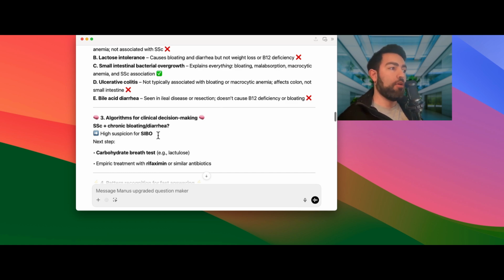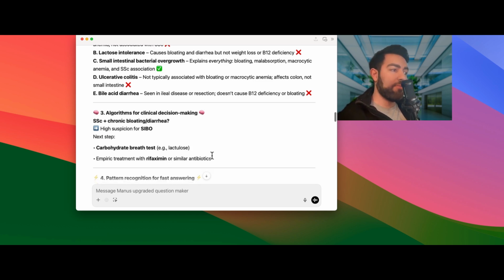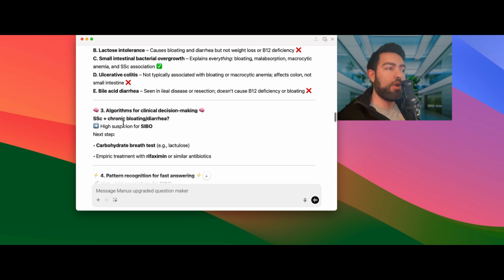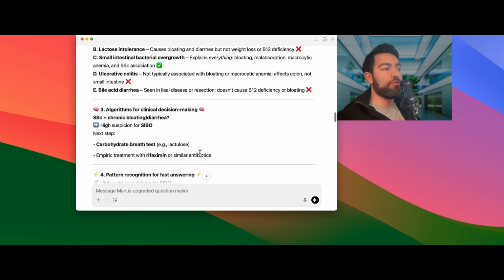And I've seen patients with SIBO keep coming back. You usually see this in elderly patients with problems with their ileum or a previous history of surgery. They keep getting this diarrhea that's been going on and worsening, and nobody is able to figure out what's wrong with them. And really what it needs is a carbohydrate breath test. So this is a very important diagnosis to recognize as a possibility and be able to treat, because the treatment is rifaximin and other similar antibiotics, and it would be a little longer duration compared to regular antibiotics.